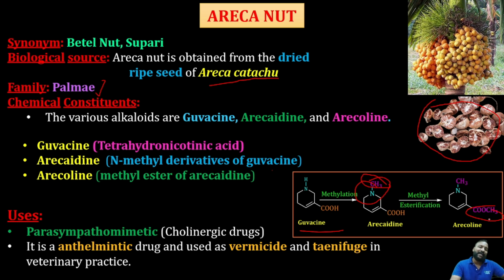So they have different chemical names. The uses of this areca nut are parasympathomimetic and also anthelmintic, vermicidal and taenifuge in veterinary practices, not only on humans but also in veterinary practice. Clear? This is about the areca nut.